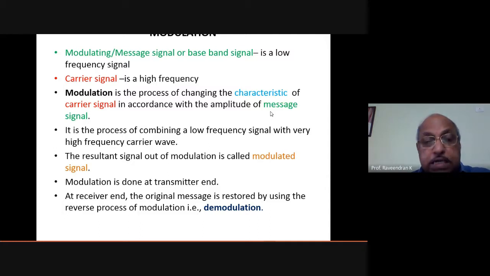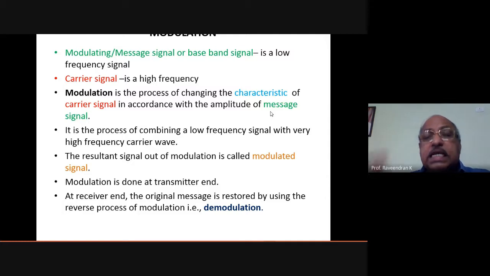In amplitude modulation, the message signal amplitude will always be varying, isn't it? So that variation of the amplitude of the message signal will make the changes in the carrier wave. That is the process of modulation, or the process of changing the characteristic feature of the carrier signal in accordance with the amplitude of the message. Okay.